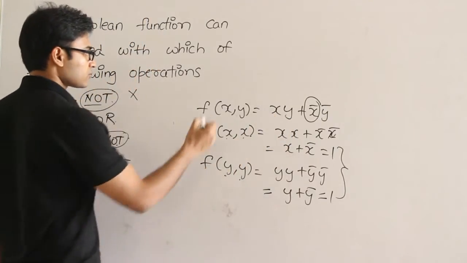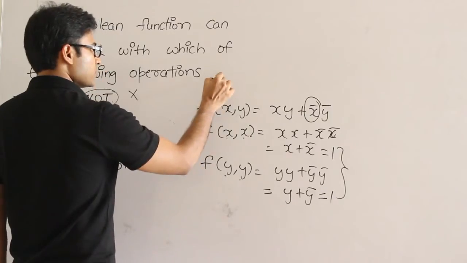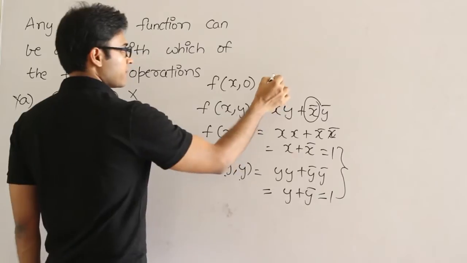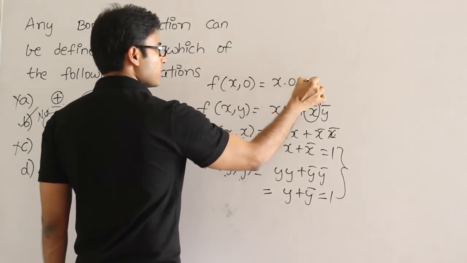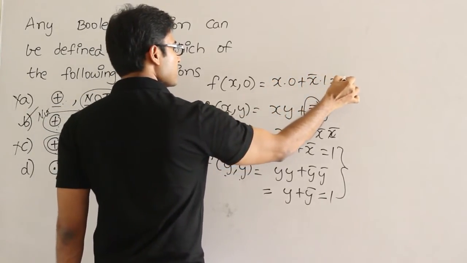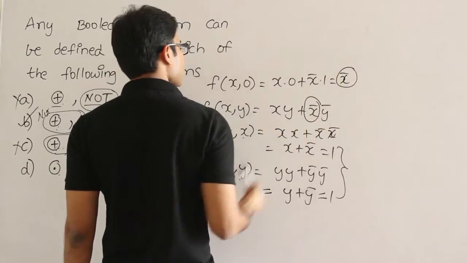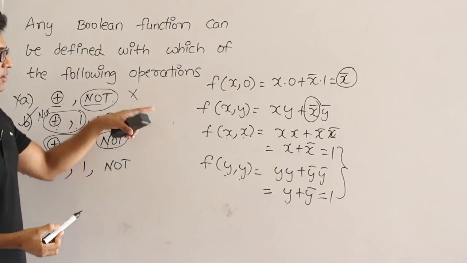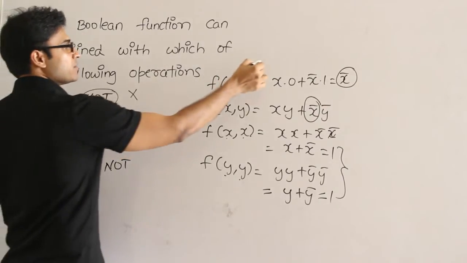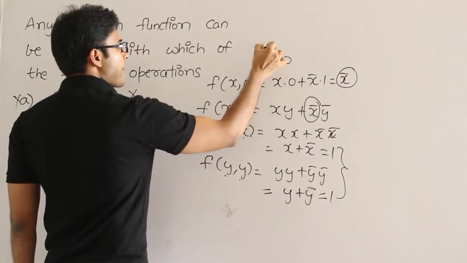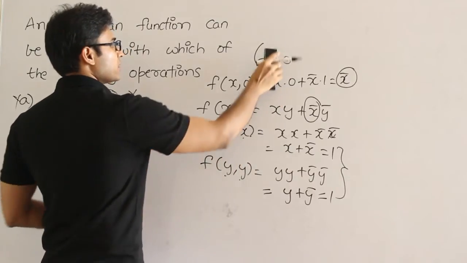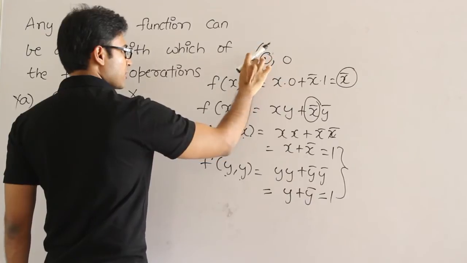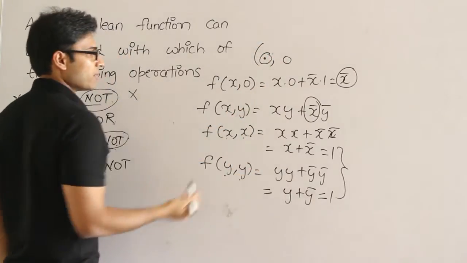Therefore, if I put y equal to 0, which means f of x comma 0 is going to lead me to x into 0 plus x prime into 1. What is it? x prime. Therefore, I am able to find out the complement by using the function along with 0. So, by using f comma 0, or here the f is nothing but x naught, by using x naught comma 0, I am able to find out the not complement.